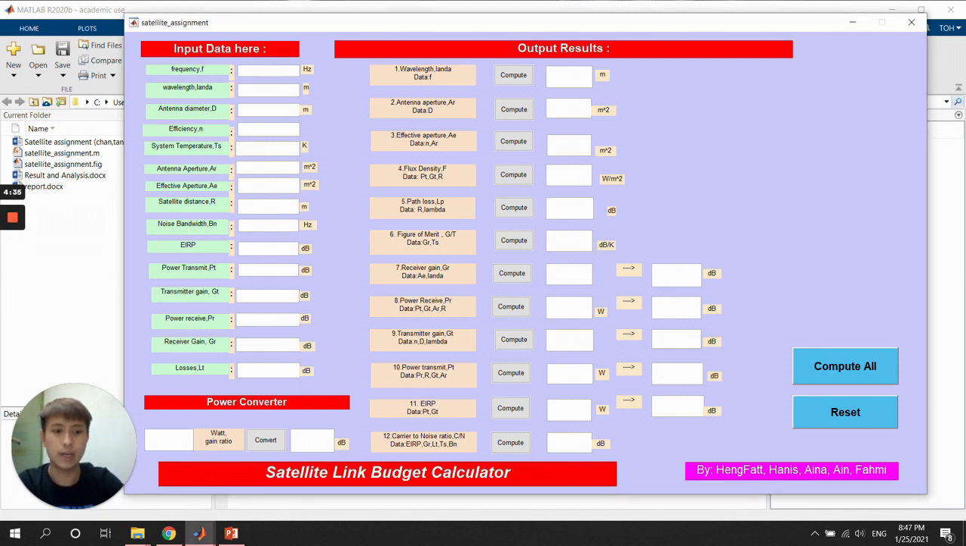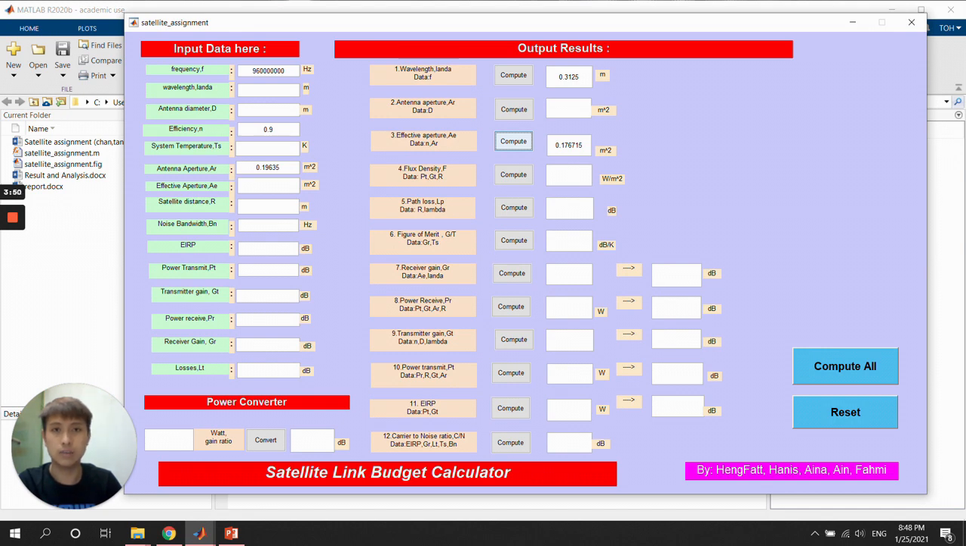For example, we enter 960 megahertz. So we start to compute. Okay, we can get the wavelength is 0.3125. Because there are too many, I will only show a few. For example, the next one is when we input the efficiency as 0.9. The antenna aperture I can set to 0.19635. This is only an example, so we can see how much. So the effective aperture AE is